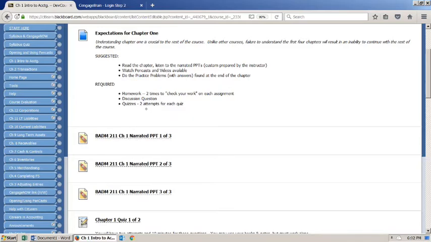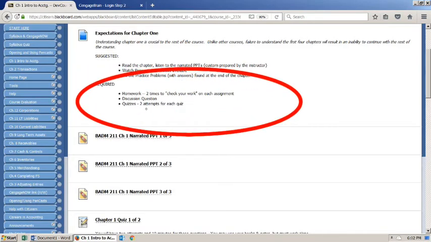Discussion questions, under the required areas, each chapter is going to have discussion questions, and I hope that you'll take the time to do a thorough completion of your discussion question, because that's your class participation.